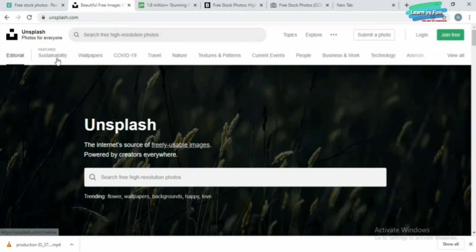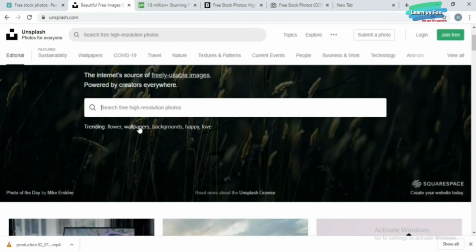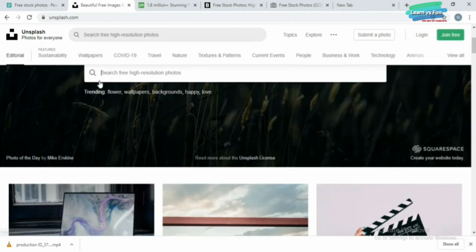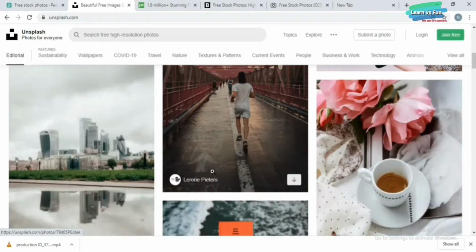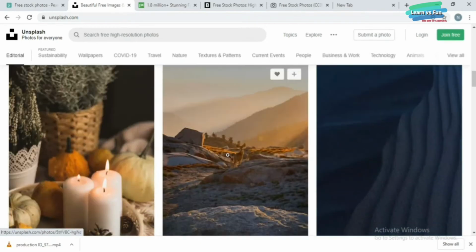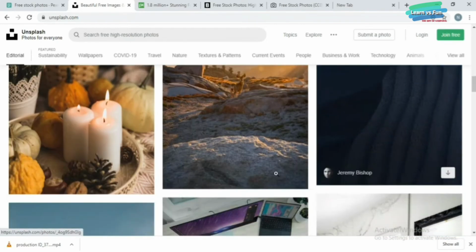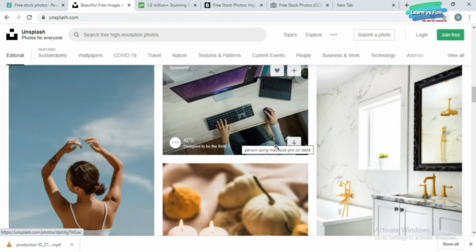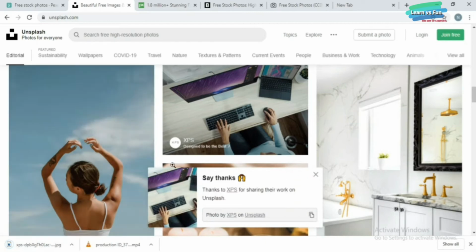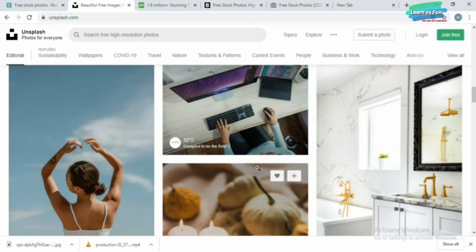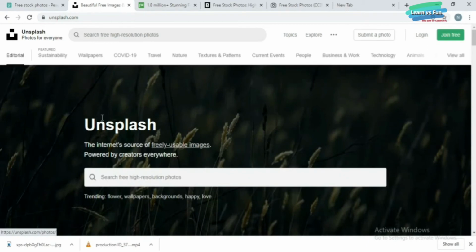Unsplash. Photos for everyone. Here, this is the internet source of free usable images. So you can download the free images and also the videos you like through the topics that are available. So scroll down to download any image that you like. If you like, just click on the down arrow that is available. Here you can see it is being downloaded. So in this way you can download from unsplash.com.